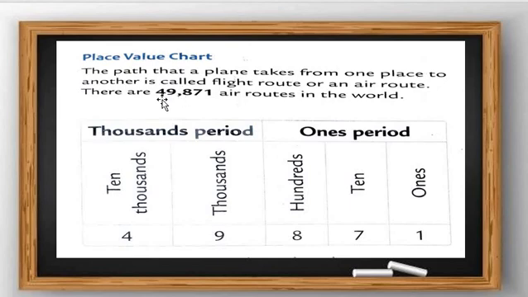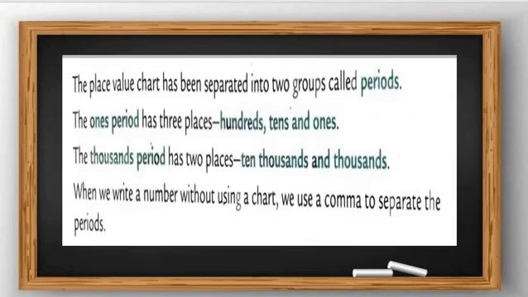49,000. Then I am not writing it in the place value chart here, so we put a comma and after that we write 871. Got my point, all students? Again I am repeating for you: when we write a number without using a chart, we use a comma to separate the periods. Got my point, all students?